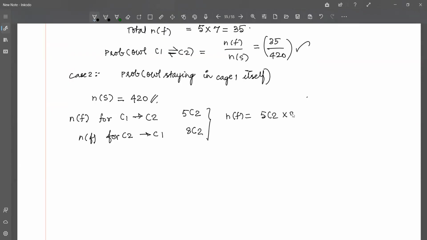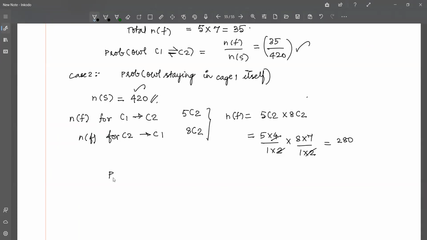So 5C2 into 8C2. So the answer will be 5 into 4 divided by 1 into 2 times 8 into 7 divided by 1 into 2. I'm going to cancel 2 and 2 and 4. So that will be what? 5 into 8 is 40, and 40 and 7 is 280. So this is the total sample space.